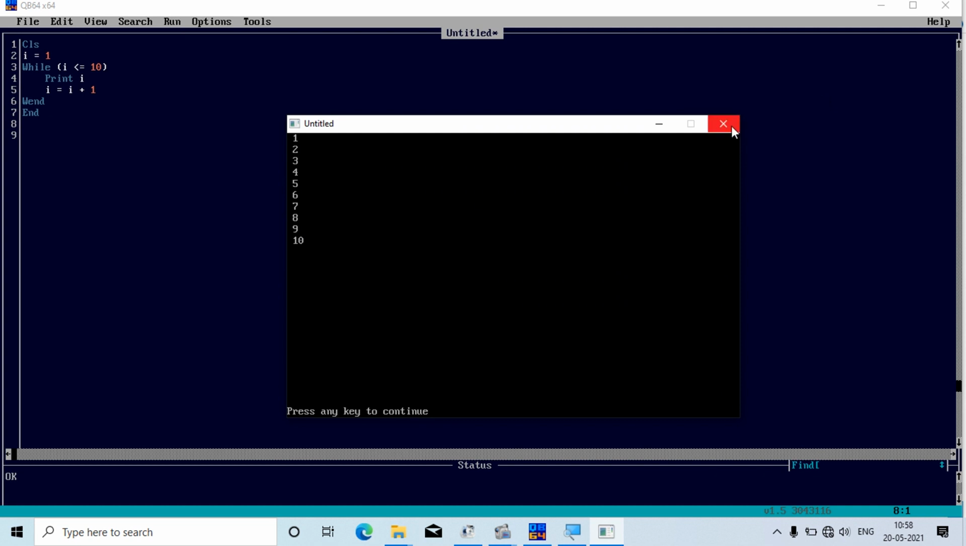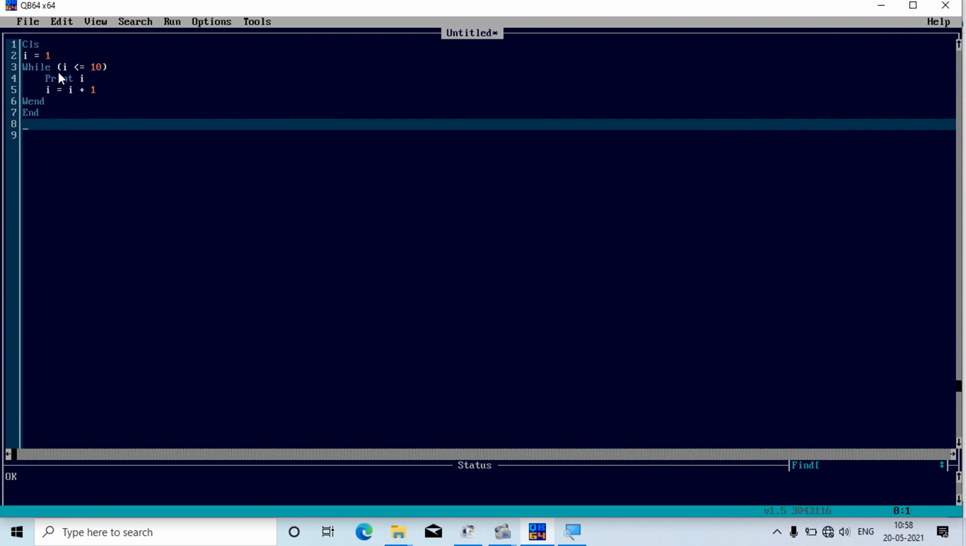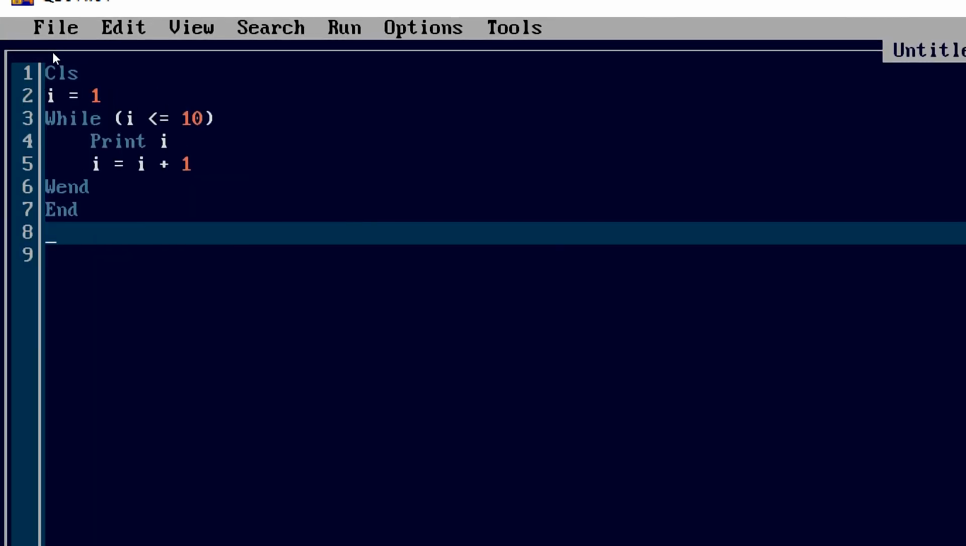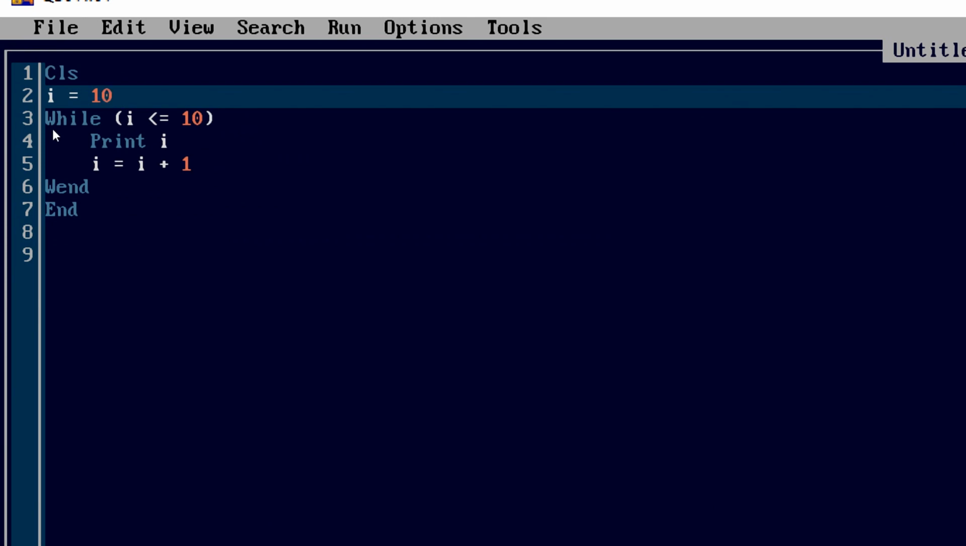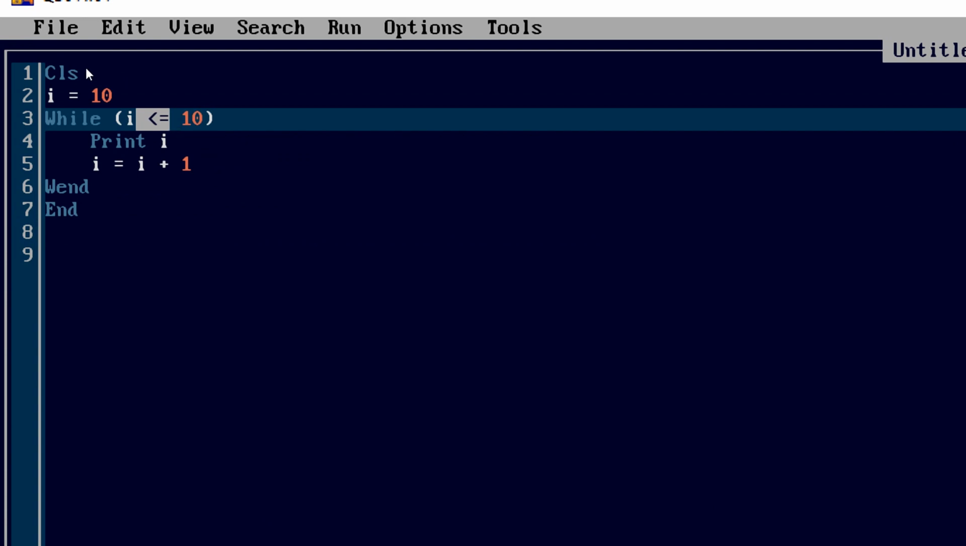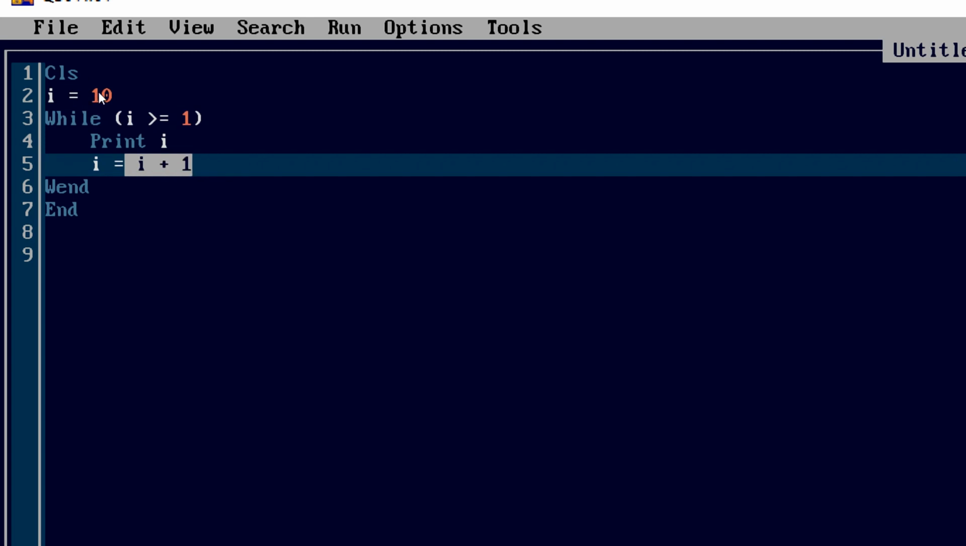So I'm going to just close the screen, and do the same thing in reverse order. For doing the reverse order program, we need to change the values. So I've taken I equal to 10. I am going to put the condition in reverse order, so I need to write I greater than or equal to 1, sorry. And here I need to decrease the value, since the value of I is 10. That is why we need to decrease the value. So I equal to I minus 1. And that's it. This is done.